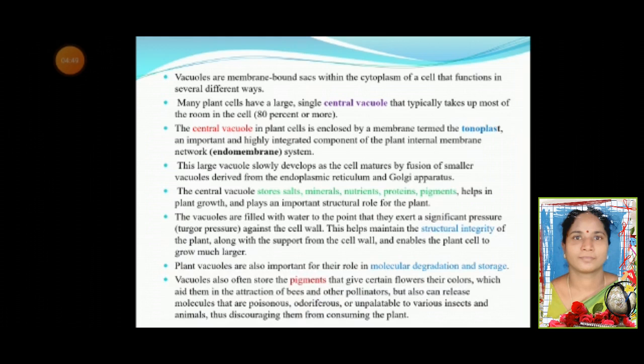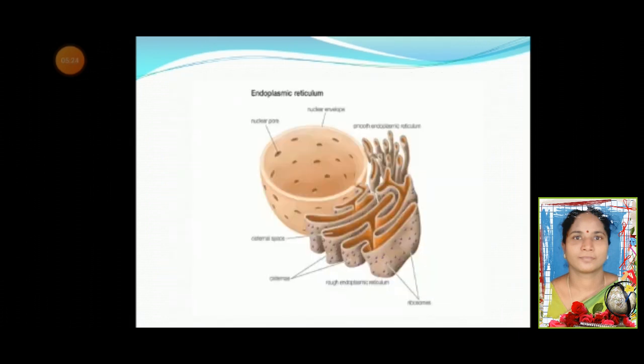These are filled with water to the point that they exert a significant pressure called turgor pressure against the cell wall. This helps maintain the structural integrity of the plant along with support from the cell wall and enables the plant to grow much larger. They play an important role in molecular degradation and storage. Vacuoles often store the pigments that give certain flowers their colors, which aid in the attraction of bees and other pollinators, but they can also release molecules that are poisonous, odoriferous, or unpalatable to various insects and animals, thus discouraging them from consuming the plant.